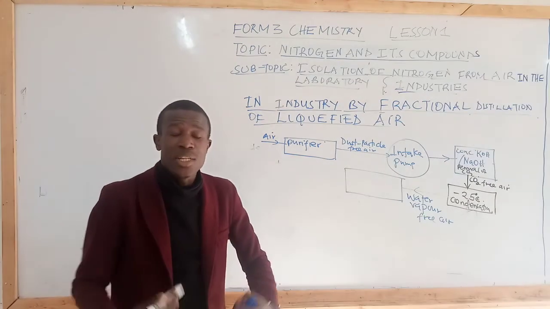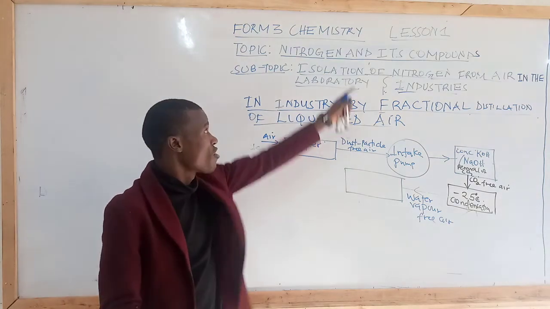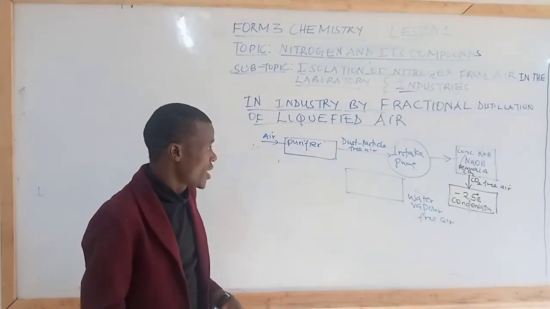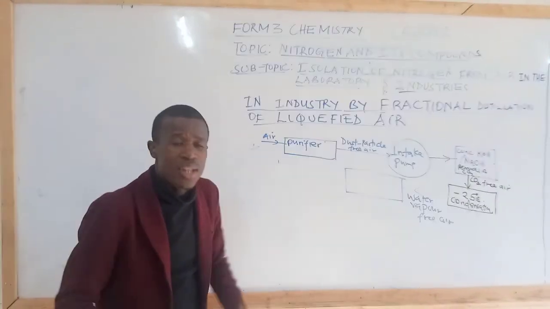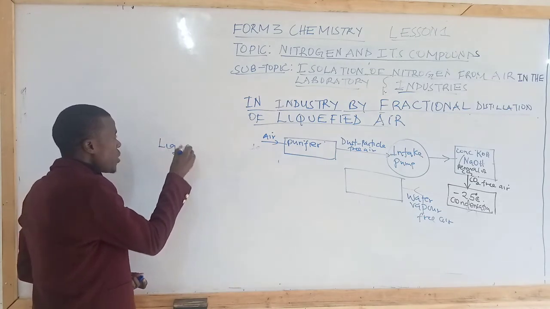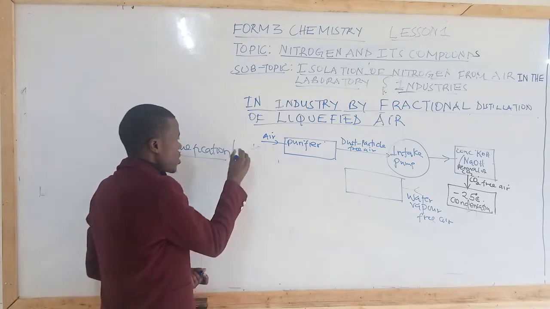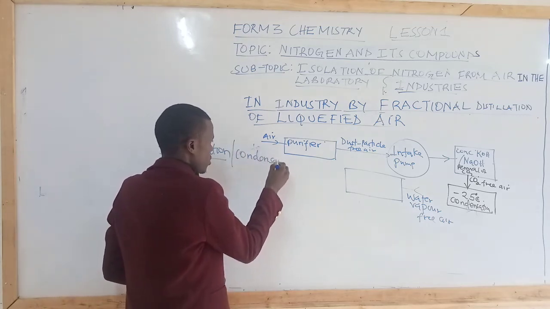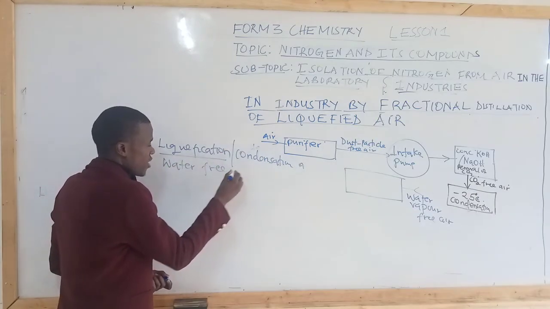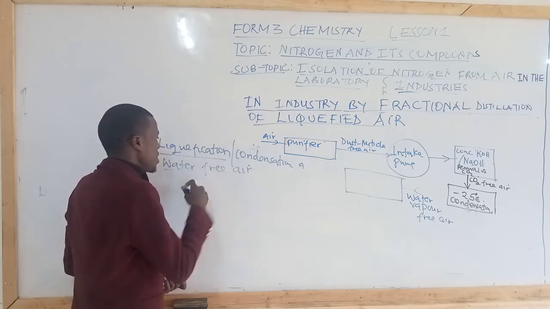So how can we separate the other gases so that we have nitrogen as the gas of interest that we want to eliminate? So we do what is called fractional distillation. But before we do fractional distillation, we have to liquefy. So we have liquefaction, or we can call it condensation of water vapor free air. Water vapor free air simply means there is no water vapor, we only have air, so it is free of water vapor.